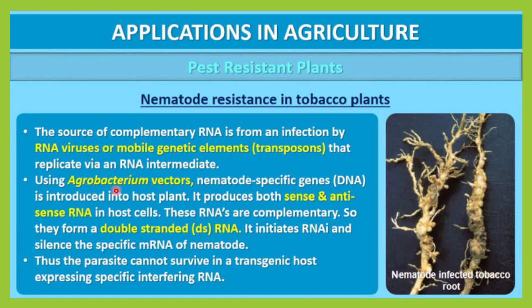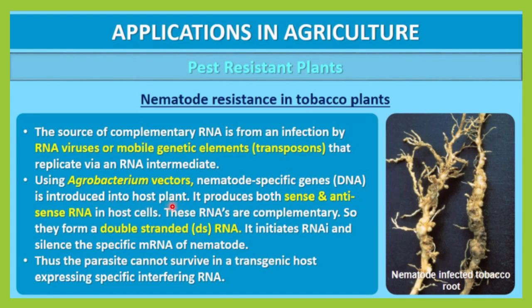By using the Agrobacterium tumefaciens vector, you can insert nematode specific genes, that is DNA specific to the nematode, into the host plant.